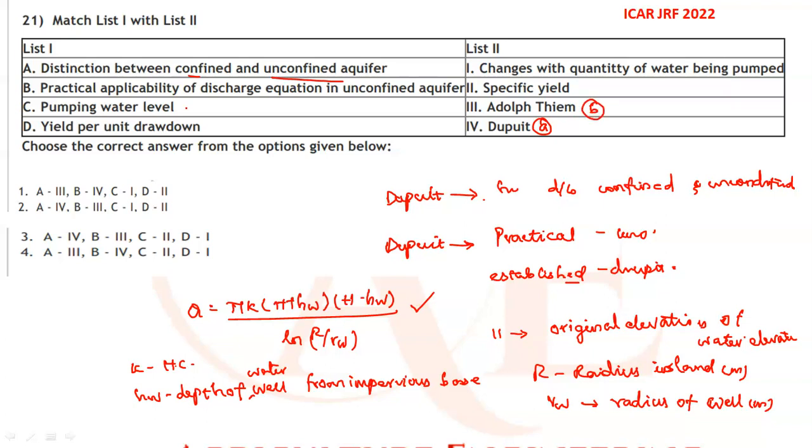For pumping water level, it changes with the quantity of water being pumped. So as we pump more or less, the pumping water level changes accordingly. So option C matches 1. And yield per unit drawdown is specific yield, which we denote as SY. So option 2 is the correct answer.